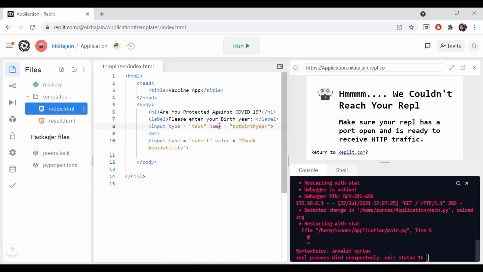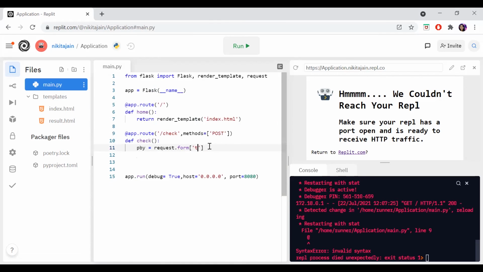If you have multiple text boxes, all text boxes should have a unique name so that you can write the code properly. So I am copying the name as it is. As well as that, you then have to calculate it. So txt birth year, but it is still a string.